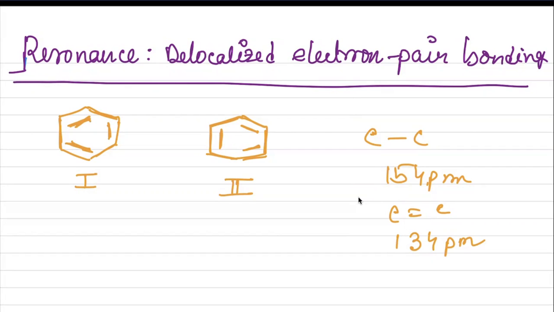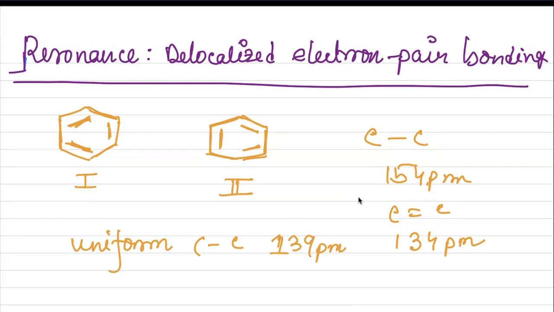But it was experimentally determined that benzene has a uniform carbon-carbon bond length of 139 picometer. Understood?